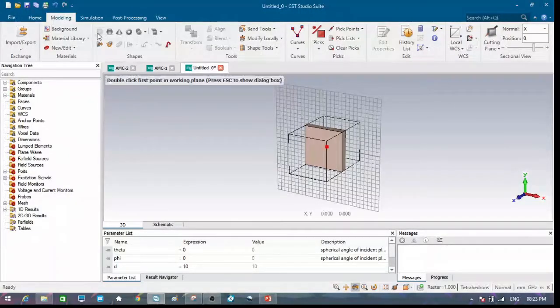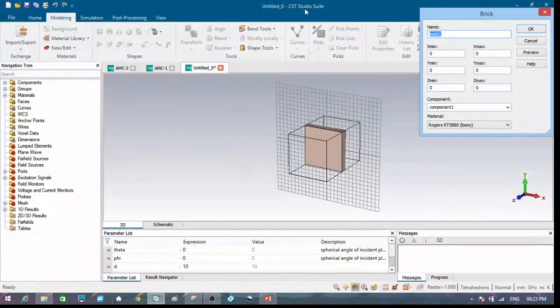Now we have to create the patch. Click on brick. Repeat the same procedure. And I am taking the dimension of the patch as minus L by 2 to L by 2, because first of all, I am creating the symmetric structure having dimension 9 mm, and the structure is above this dielectric.